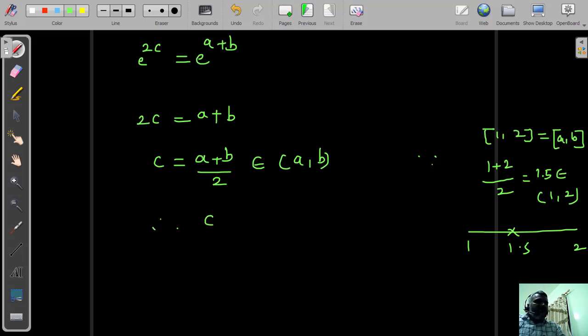Hence we can say Cauchy's mean value theorem is verified.